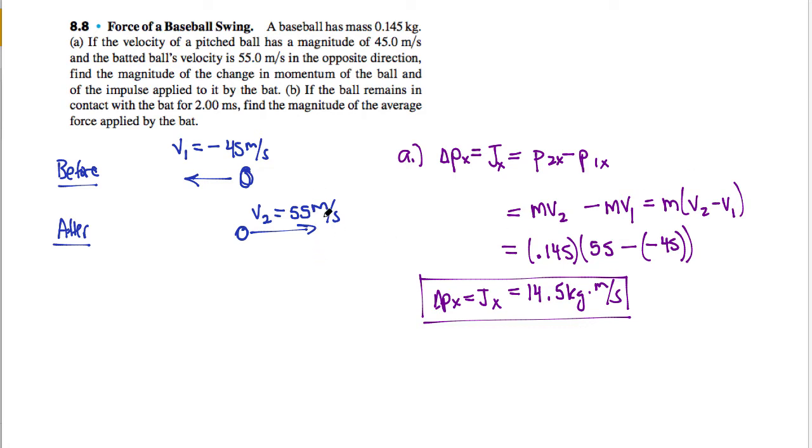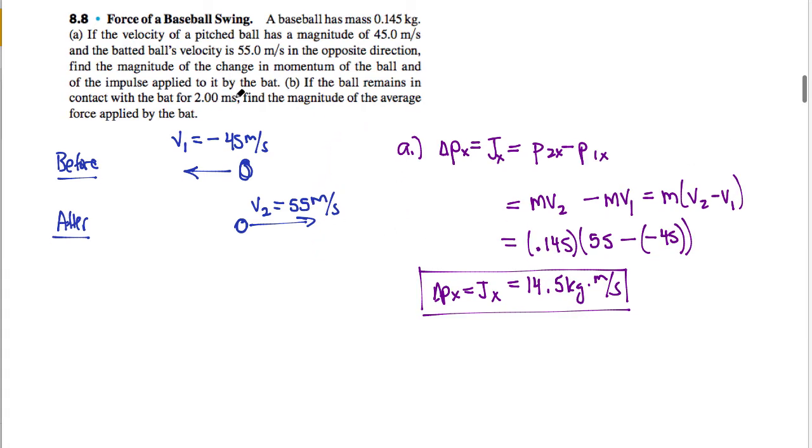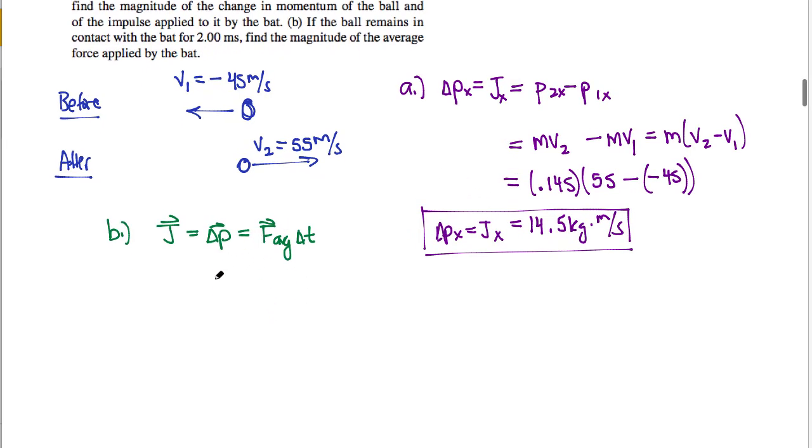Now part B says if the ball remains in contact with the bat for 2 milliseconds, find the magnitude of the average force applied by the bat. So how do we go about doing that? Well, from our knowledge of impulse, we know that impulse is equal to both change in momentum and an average force multiplied by some time interval. Technically all of these are vectors, and since I know the magnitude of my momentum change, I can simply solve this for an average force. That would be equal to my change in momentum over my time interval.